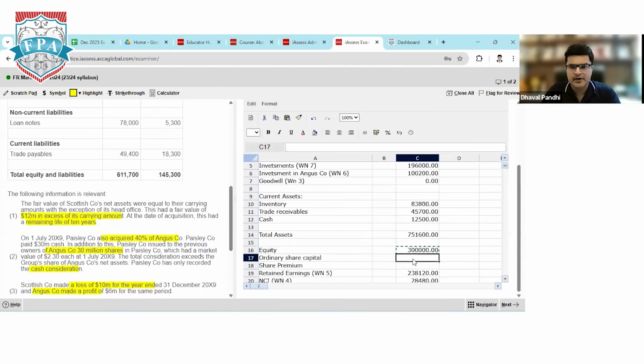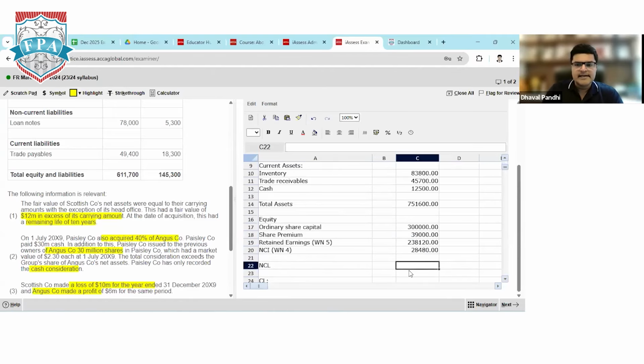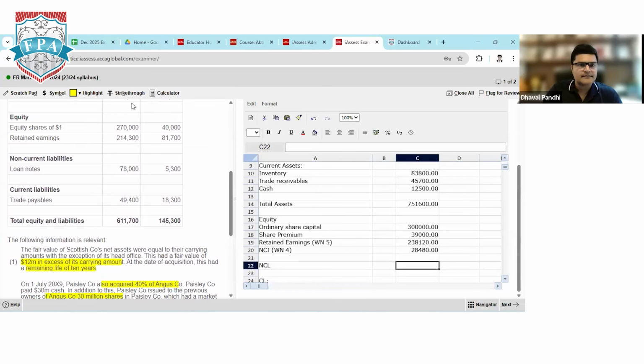Share premium. We are issuing 30,000 shares, and on each share we are taking a premium of 1.3 per share. So 1.3, and if you want I can show it in brackets: 2.3 minus $1, which is the premium. 39,000 is the total premium the company has received. About NCL, we don't have any adjustment. So what is the loan note of the parent company? Loan note of the parent is 78,000 and the subsidiary is 5,300. 78,000 plus 5,300 comes to 83,300.